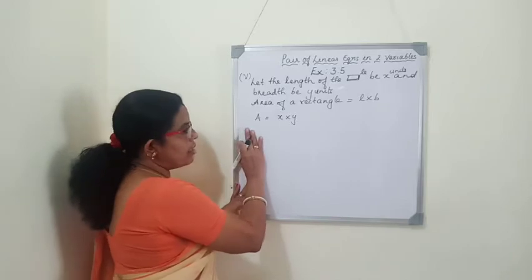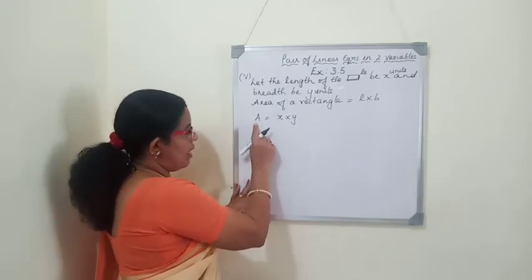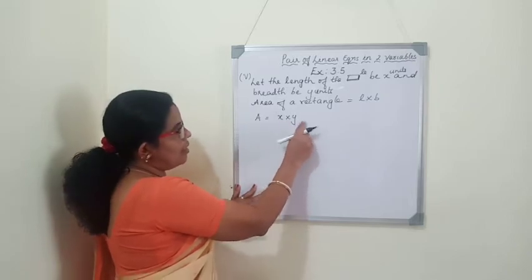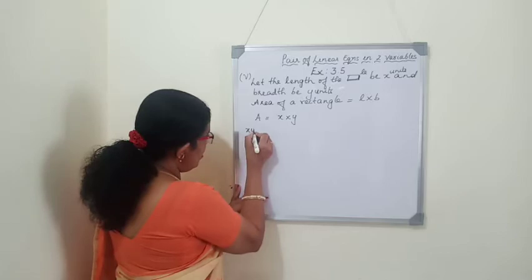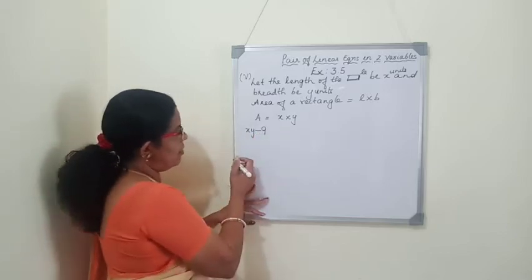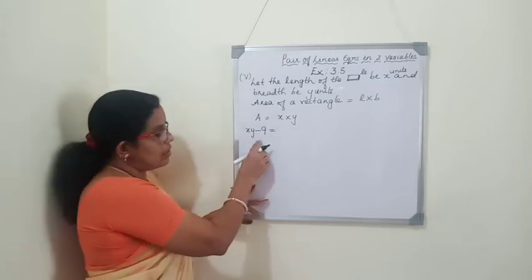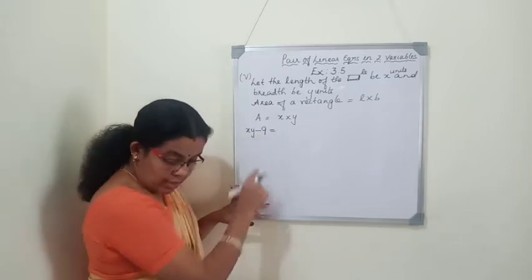So whatever is the area will reduce by 9 units. Normally area is the letter A, but we know that as x and y are the variables, xy is the area. So area reduced means subtract 9 units. It is area, that is why it is given as square units. Area reduced by 9 units when